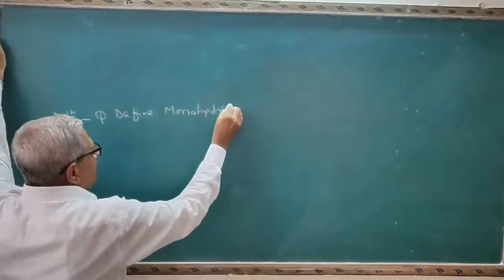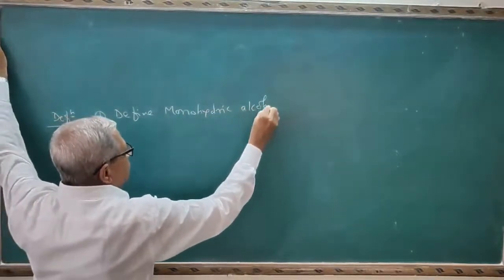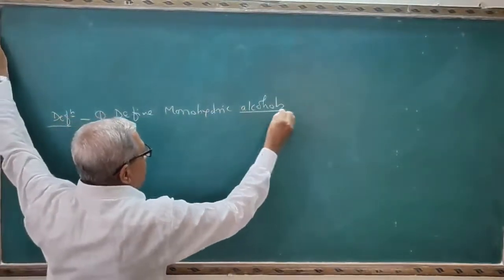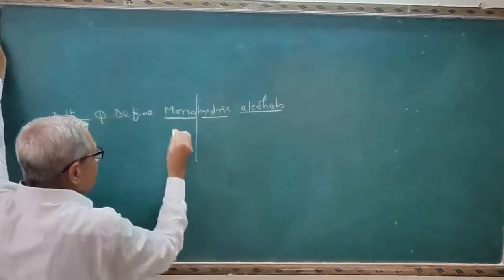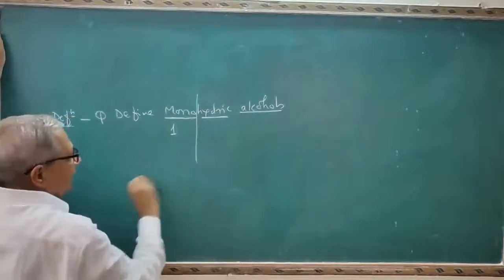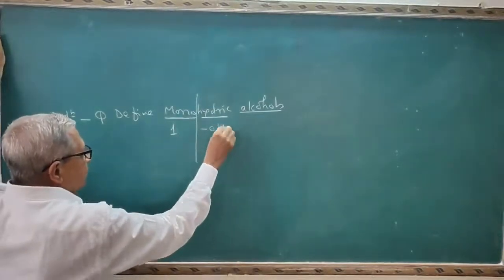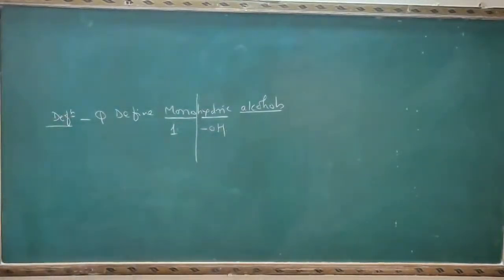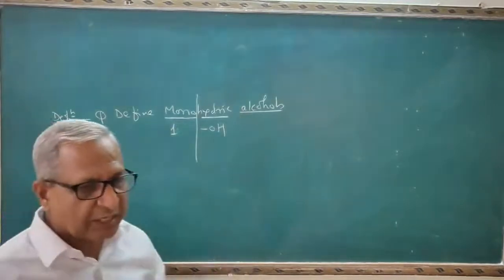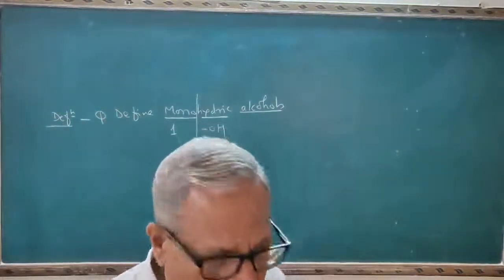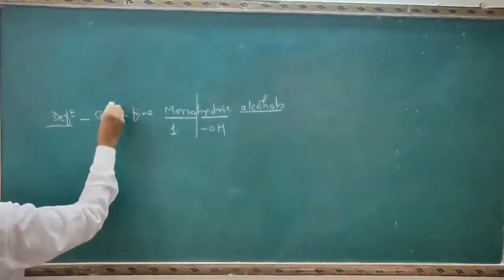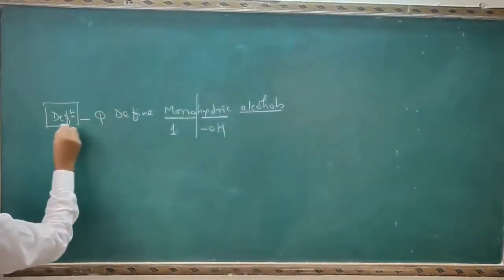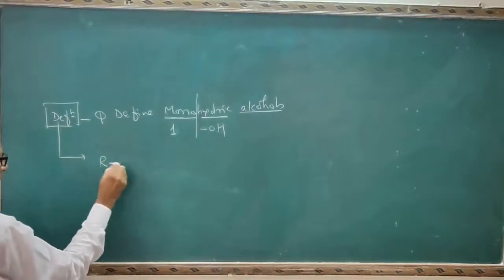monohydric alcohols. I will explain each term here. Mono indicates only one, hydric indicates OH. So the alcohols which contain only one OH group are called monohydric alcohols. And see the definition of the monohydric alcohols.